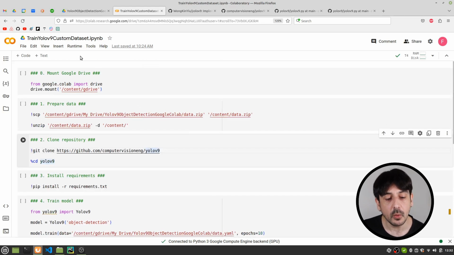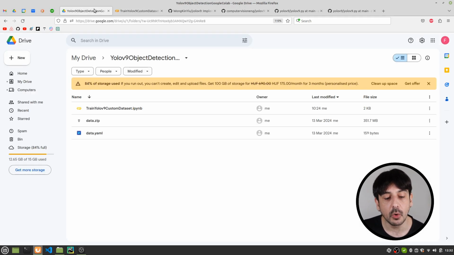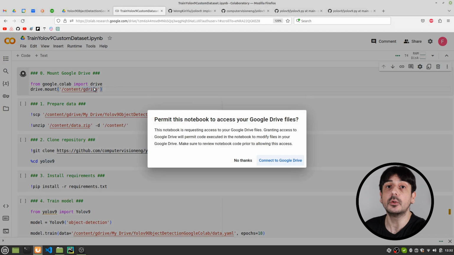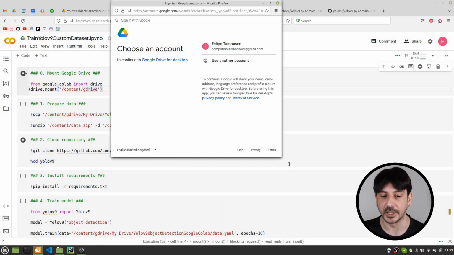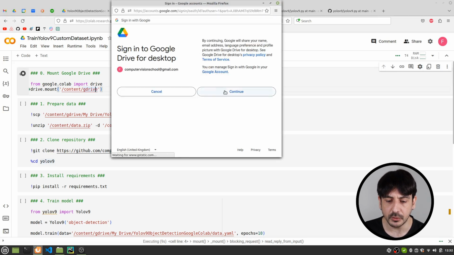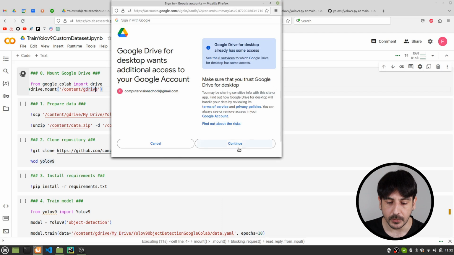We are going to work on Google Colab, but we are also going to work with Google Drive. Please remember to create a directory in your Google Drive in order to work on this project, because you can see that the first step in this process is to mount Google Drive on this Google Colab. So I'm just going to run this cell. I'm going to select my account, and then click on continue and then allow.